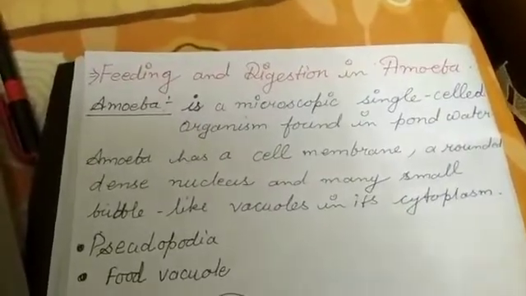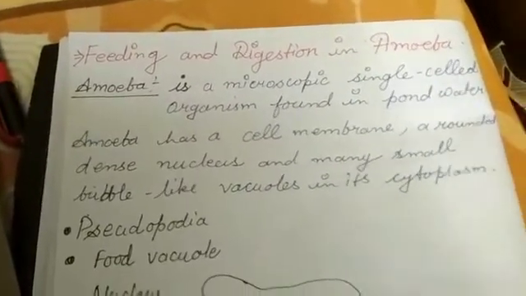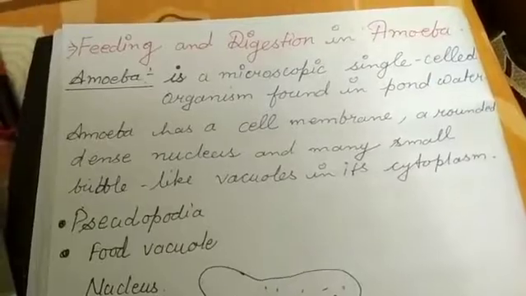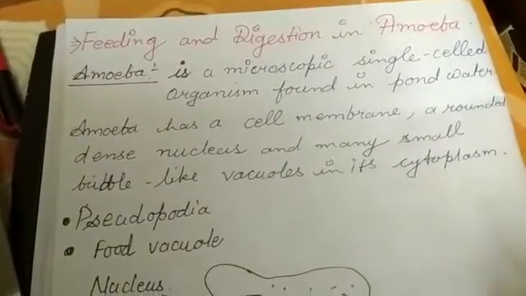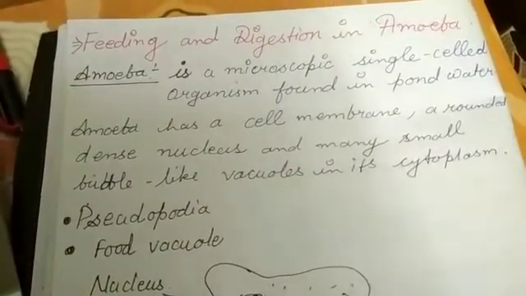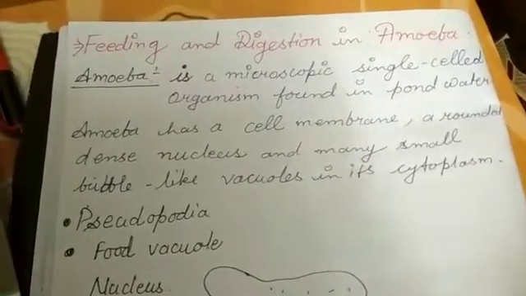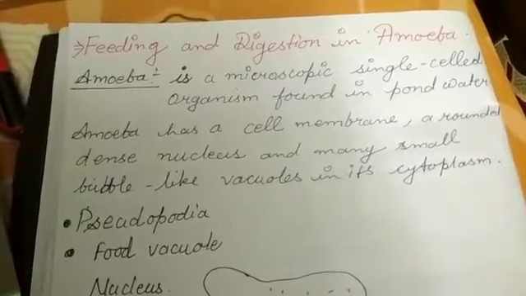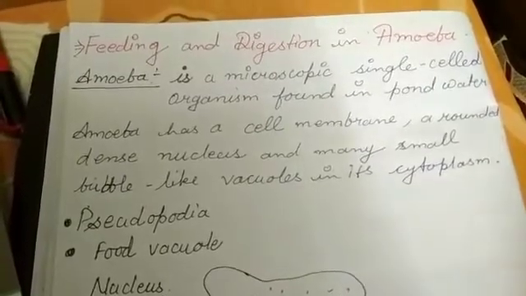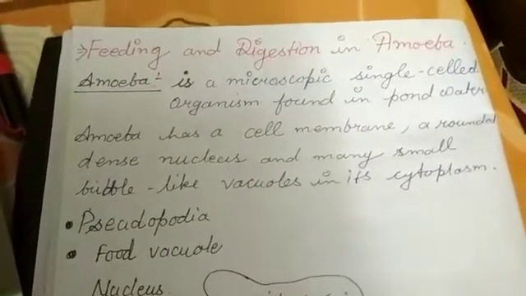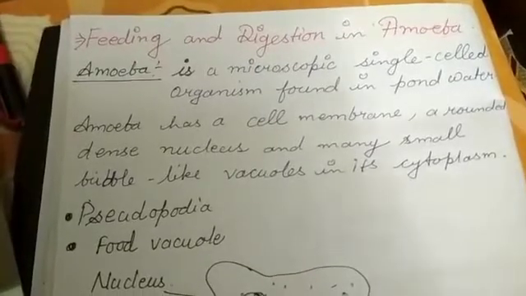Now, our next topic is feeding and digestion in amoeba. Amoeba is a microscopic single-celled organism found in pond water. Amoeba has a cell membrane, a rounded dense nucleus, and many small bubble-like vacuoles in its cytoplasm.